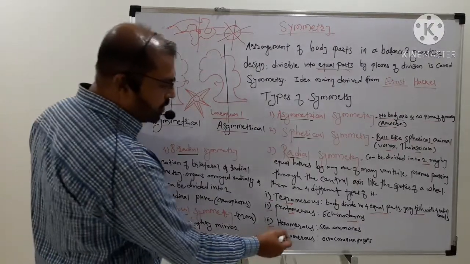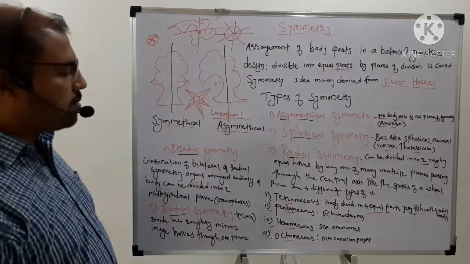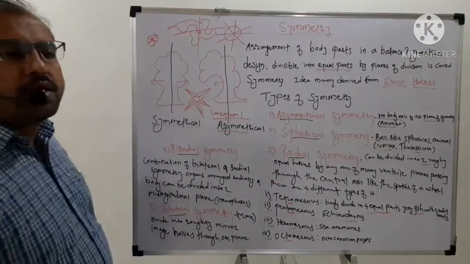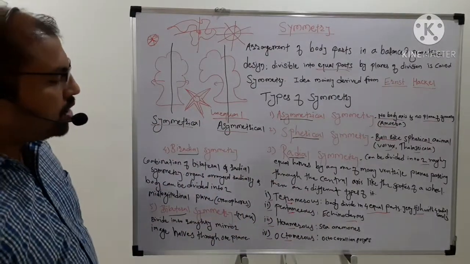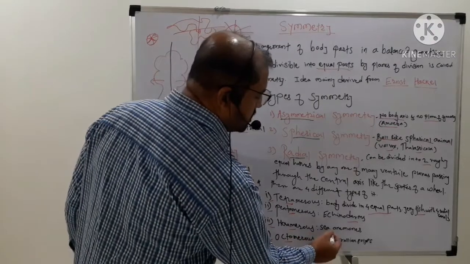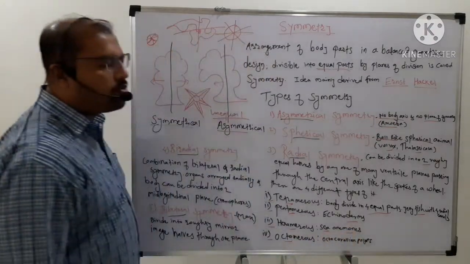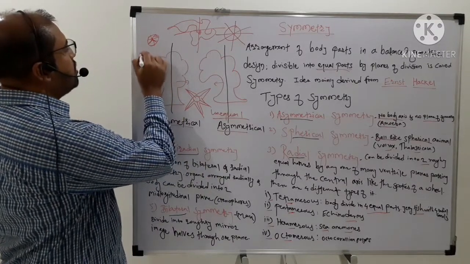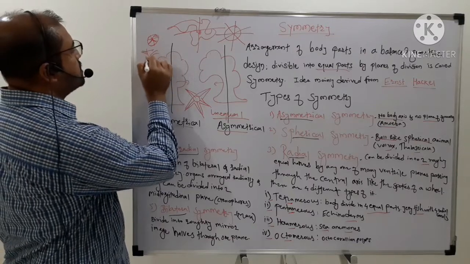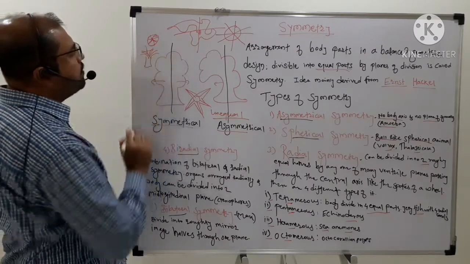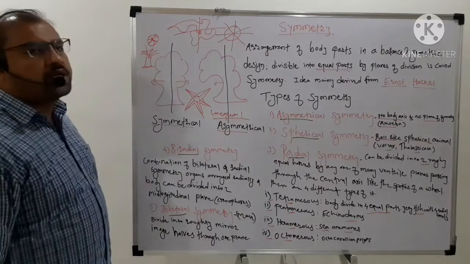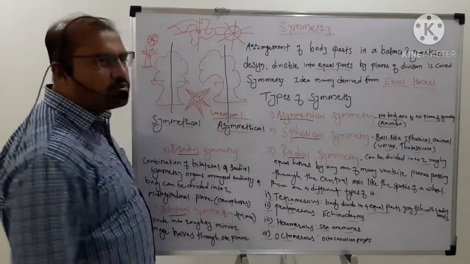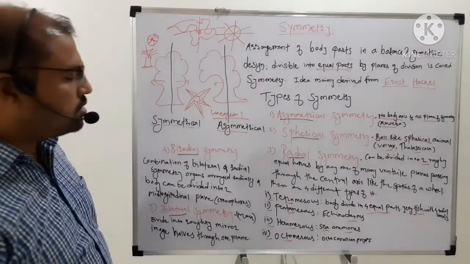Then the third type of symmetry is hexamerous. Hexa means six. So in this hexamerous symmetry, six different halves occur. An example is the sea anemone. This is the structure of a sea anemone. It has tentacles or arms. These sedentary individuals have hexamerous symmetry. They also belong to the coelenterates, and so do corals.